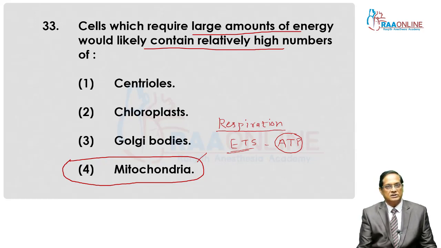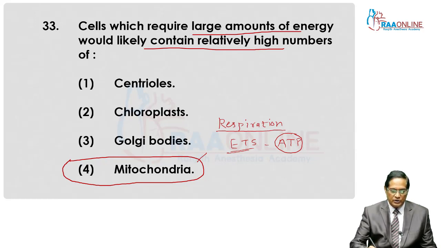Mitochondria is a structure which is responsible for the formation of energy units ATP, as well as it supplies these energy units for other vital activities. So mitochondria is known as powerhouse of cell.